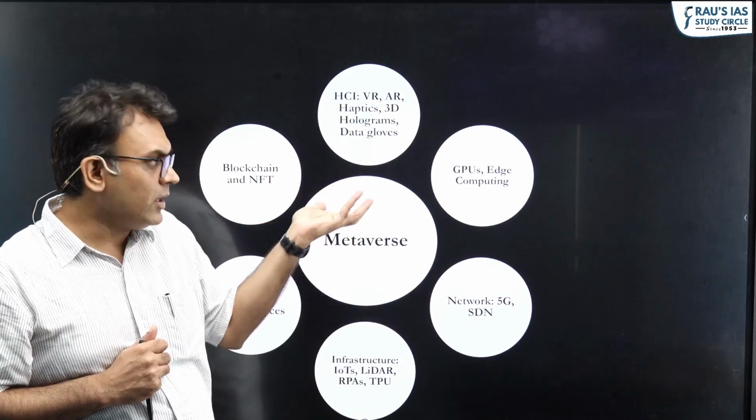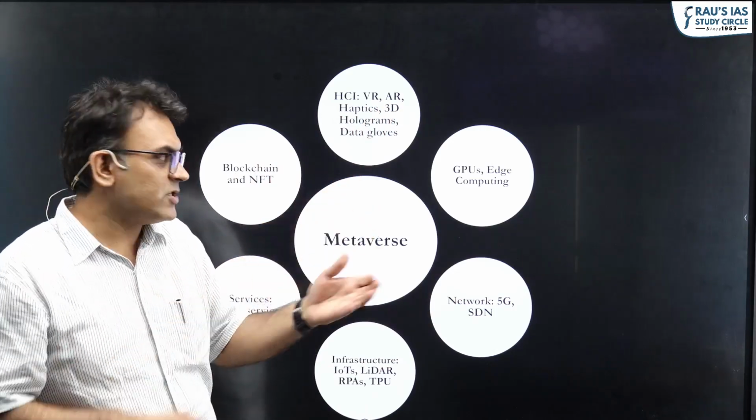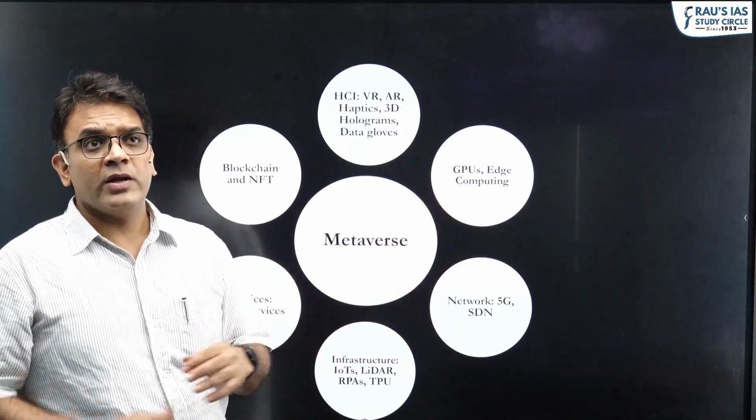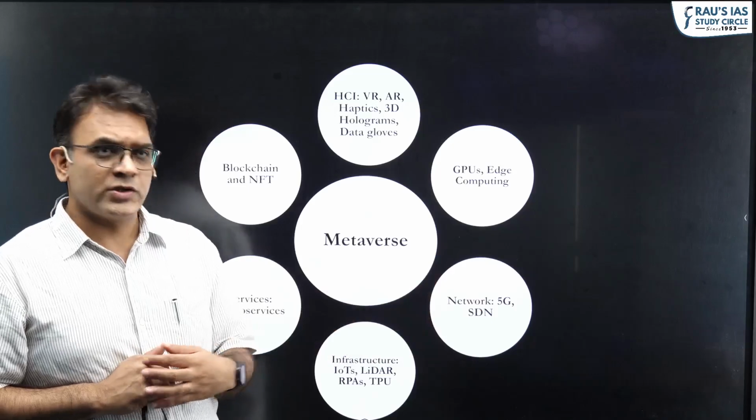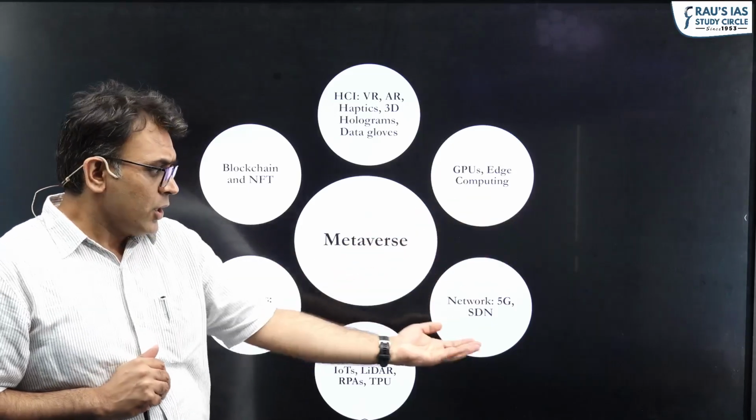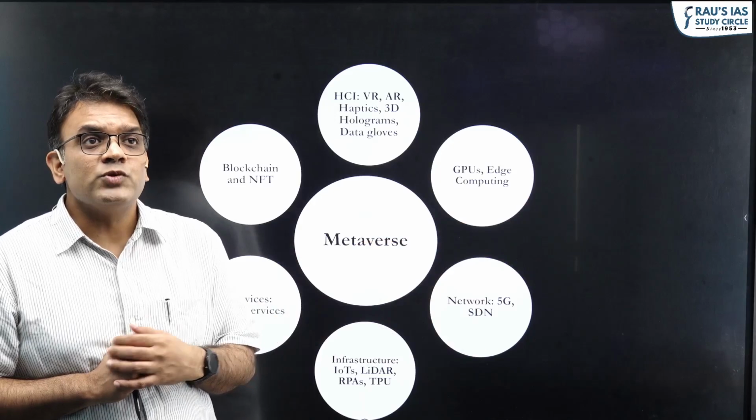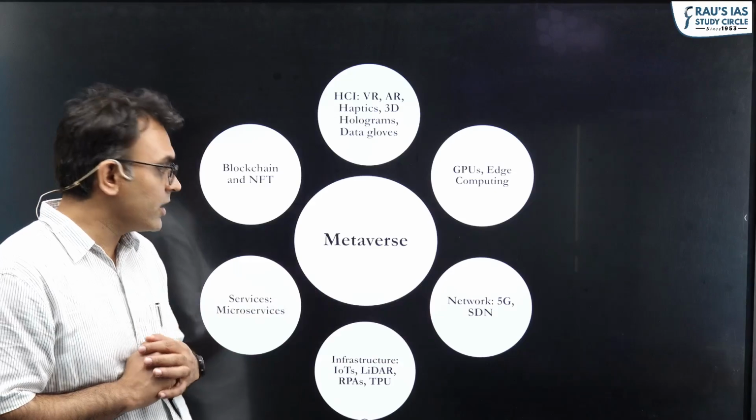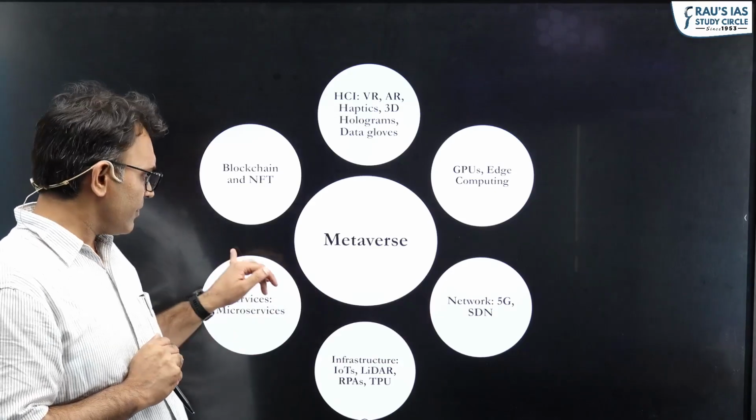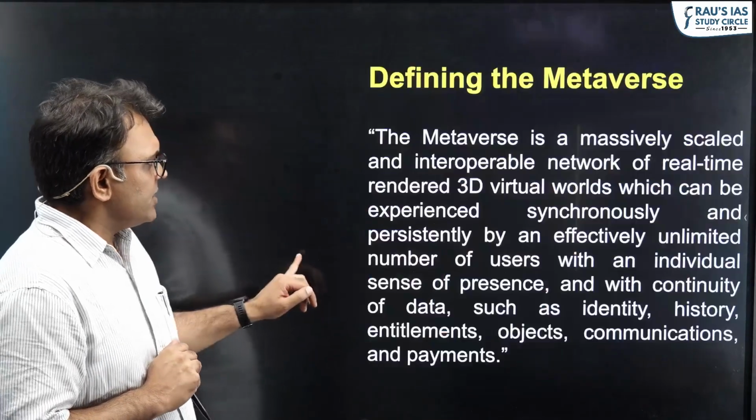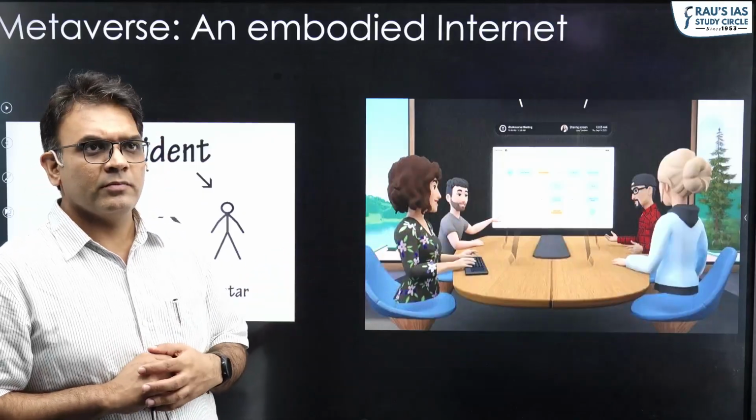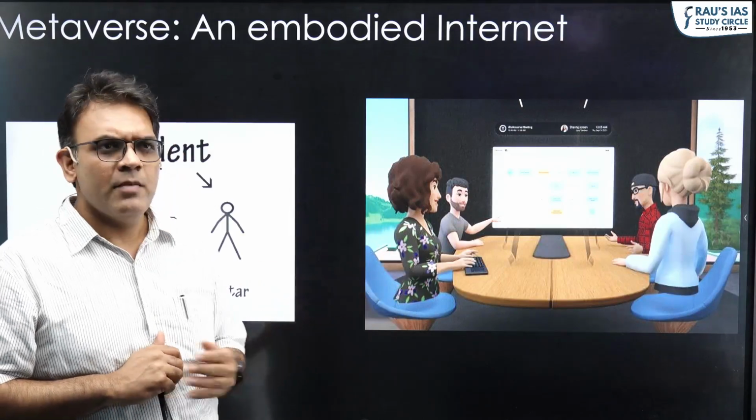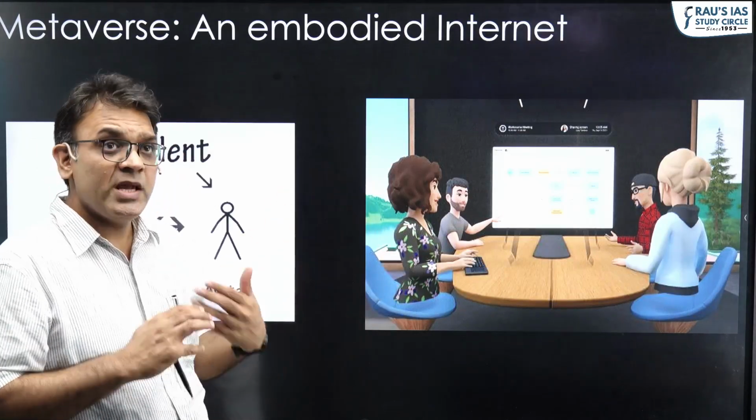To make this as real time as possible, we definitely need faster computing methods, high speed communication networks, and so on and so forth. 5G and onwards, you will basically see the use of 5G and all of this in metaverse. It should not be very difficult to appreciate this. So this is how your classroom may look, or an office meeting may look. That is why metaverse is called the embodied internet.